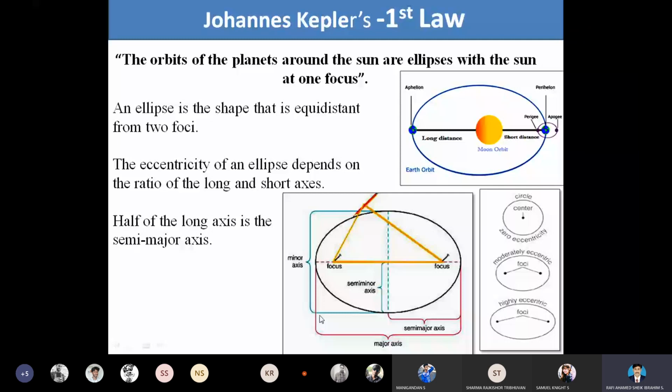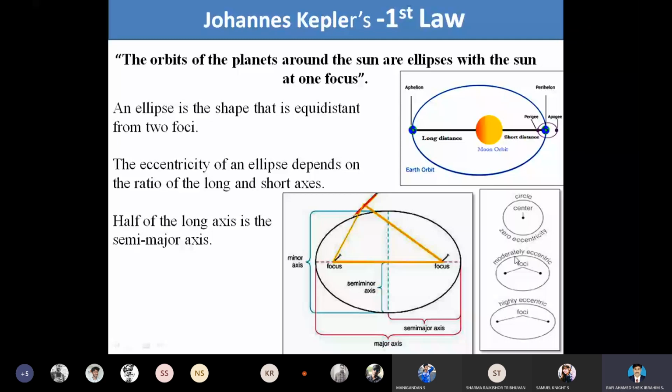When it is moving in a circular orbit, there will be no eccentricity. When it is moving in a moderate ellipse, it has moderate eccentricity.